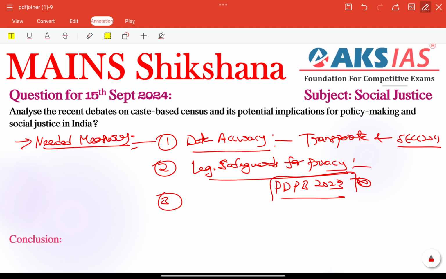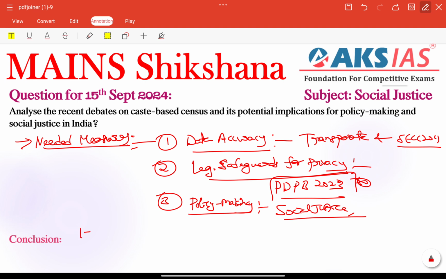Finally, we can talk about careful use of data for policy making, especially as we are going to make some policies, right? So government authorities should promote inclusivity rather than deepen caste divides by following uniform data to form policies here, right? The government should ensure that the data is used in a manner that advances social justice. Very important, right? Social justice without strengthening social fragmentation. So these are the needed measures before conclusion.